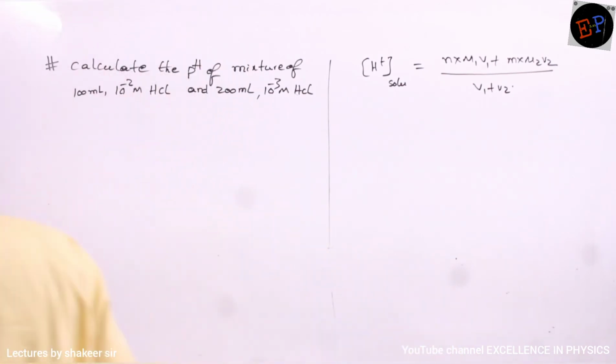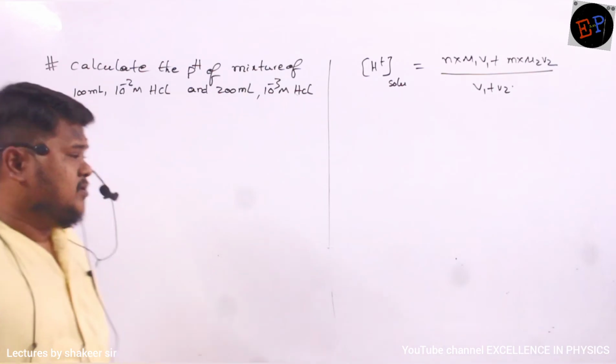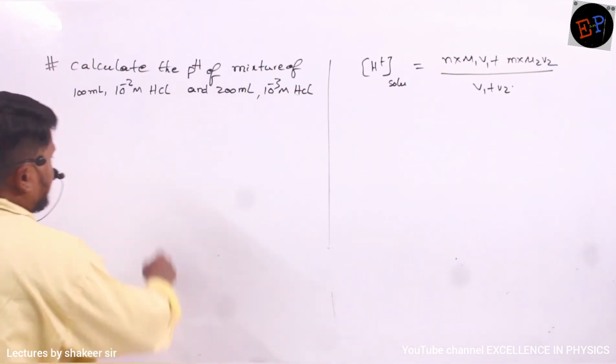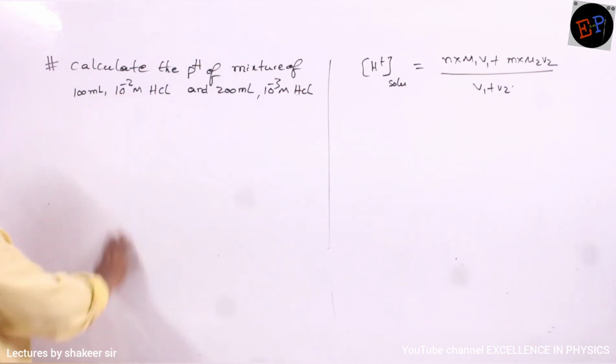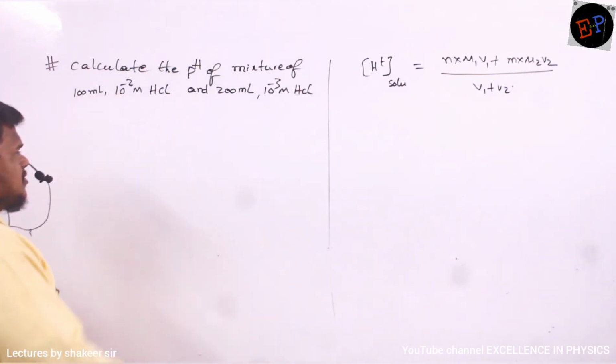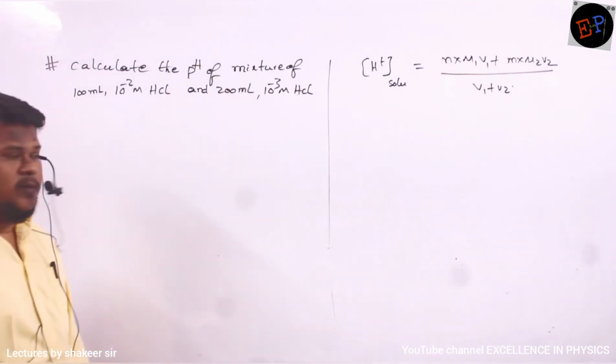Okay, so this is the question. Calculate the pH of these two strong acids. Which are the two strong acids here? Both of them are HCl, but one is 100 ml with 10 power minus 2 molar concentration. The second one is 200 ml and 10 power minus 3 molar.